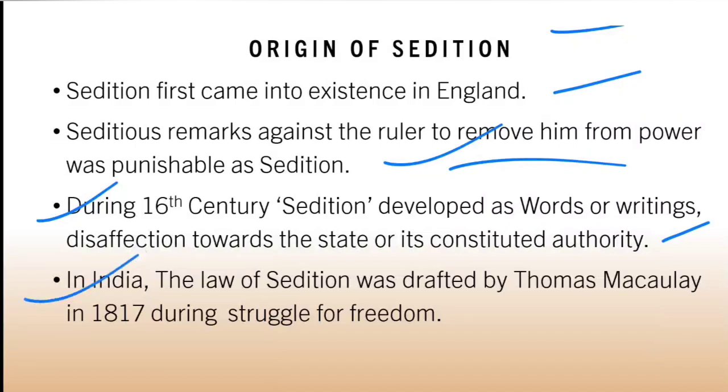And then in India, sedition was drafted by Lord Thomas Macaulay in 1817. And this was the time when India was struggling for freedom. So this is the origin of sedition. It is a concept of England. Britishers had this law at first, and then it was introduced in India as well. And interestingly, this law was already removed from the penal laws of England. So even England has removed this law of sedition.